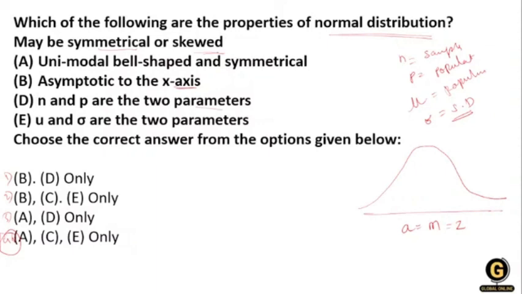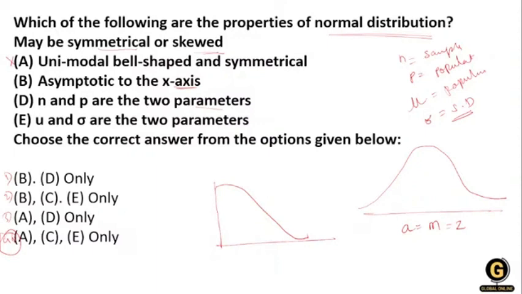Now the unimodal, bell shape and symmetric. Unimodal means a single mode, so it is like this. When we are talking about two modes, it is like this. If I'm talking about unimodal, does it look like a bell shape? No. When we combine the two modes, then it looks like a bell shape. So that's why option number 1 is going to be cancelled over here.